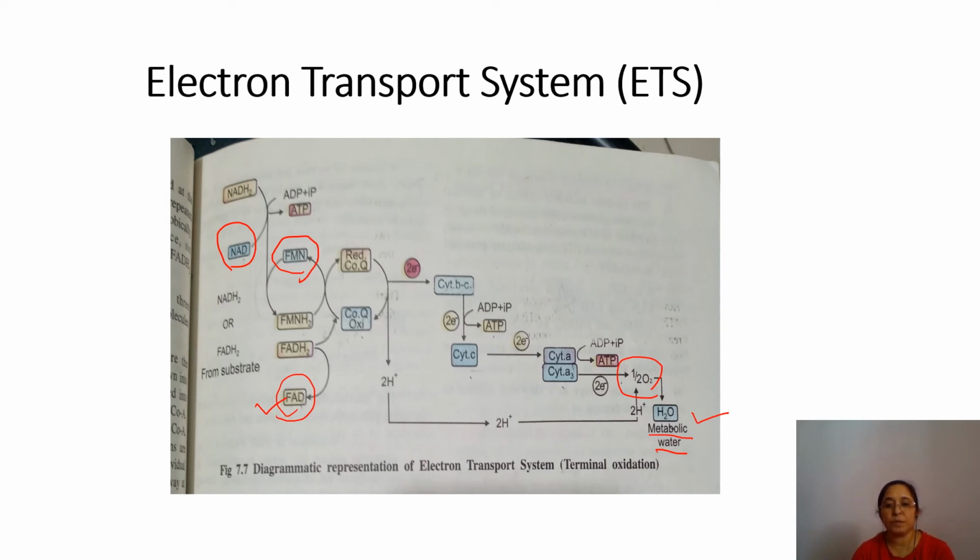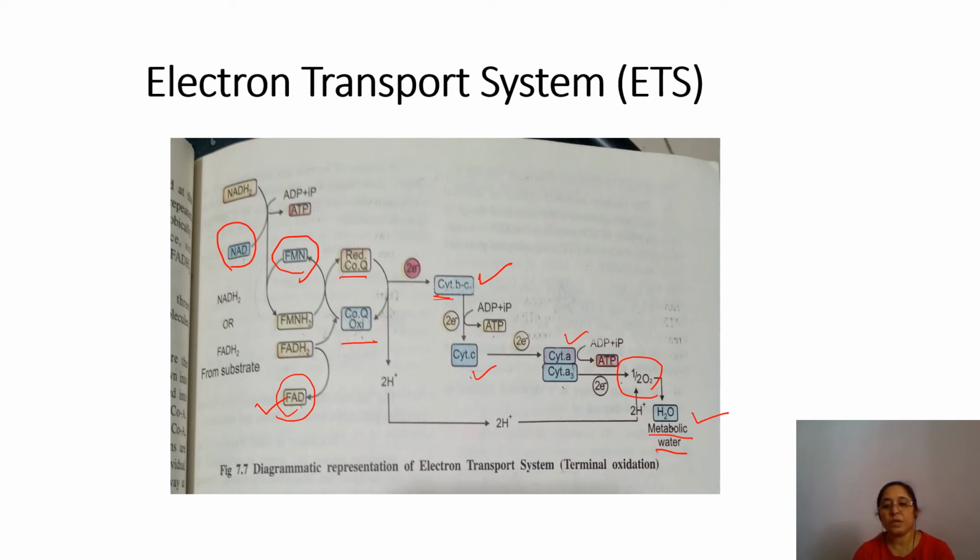Here you can see coenzyme Q, and this is also coenzyme Q, reduction and oxidation. Okay. And there are a number of electron acceptors, or we can say electron carriers, that is cytochrome B, cytochrome C1, cytochrome C, cytochrome A, A3. These are all the electron acceptors. And these cytochromes are iron containing compounds. So iron keeps oscillating between the ferric and ferrous.